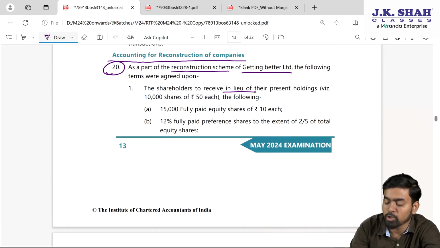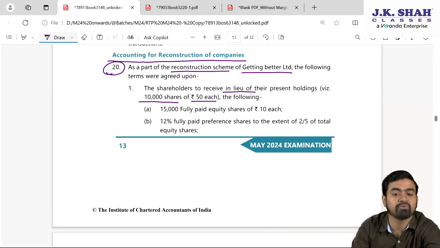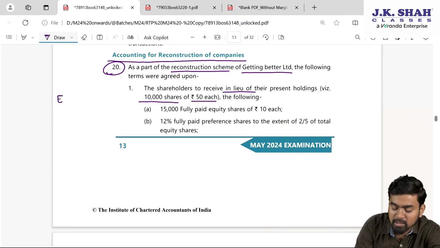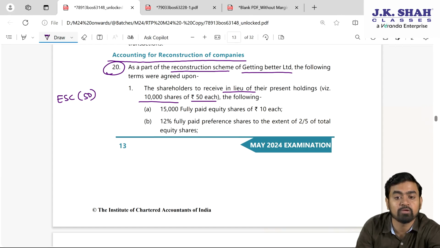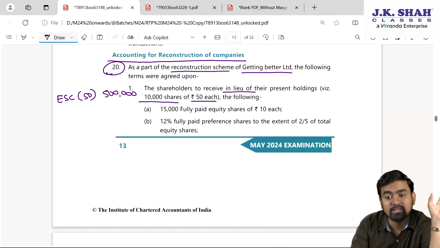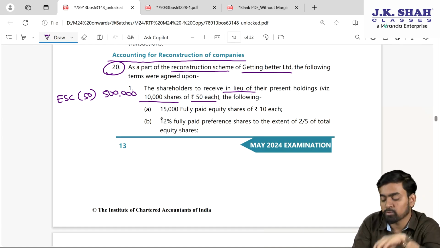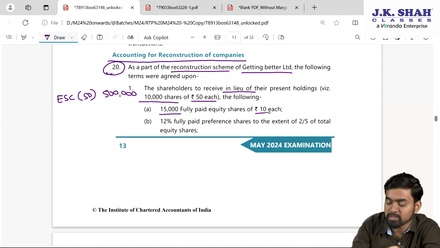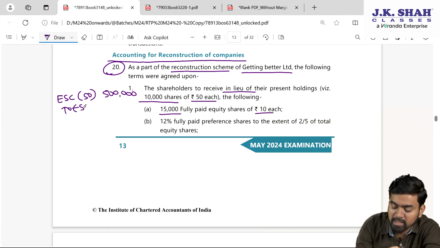Check your first point. The shareholder is to receive, in lieu of the present holding of 10,000 shares of 50 each, so we will cancel equity share capital. In the bracket we always write the face value, that is 50. 10,000 into 50, my dear students, is 5 lakhs. Fine. So we cancelled the old equity, against which we will get 15,000 fully paid equity shares of 10 each. So to equity share capital, face value 10, 15,000 into 10 is 1,50,000.